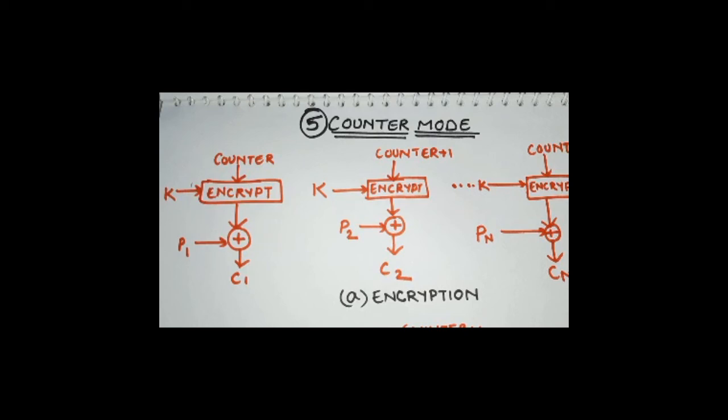So we have studied about different modes of operations. If we have to discuss all of them again, I will start from ECB, electronic codebook mode. If you remember, the problem with the electronic codebook mode was it was not secure for lengthy messages. Why? Because for every plain text, the cipher text was regenerated again, so that was not secure for lengthy messages, and it is always preferred for small messages.